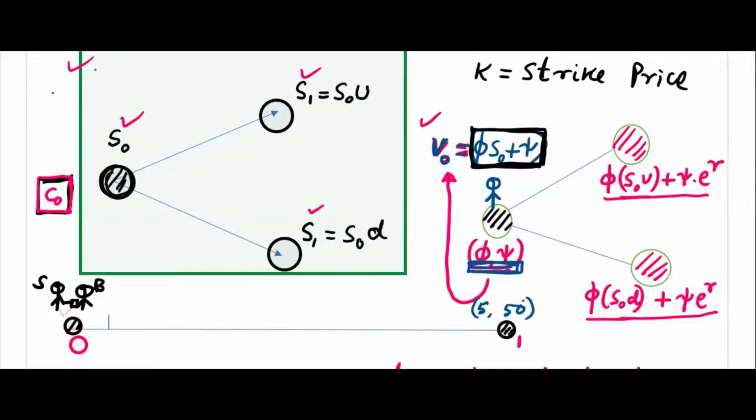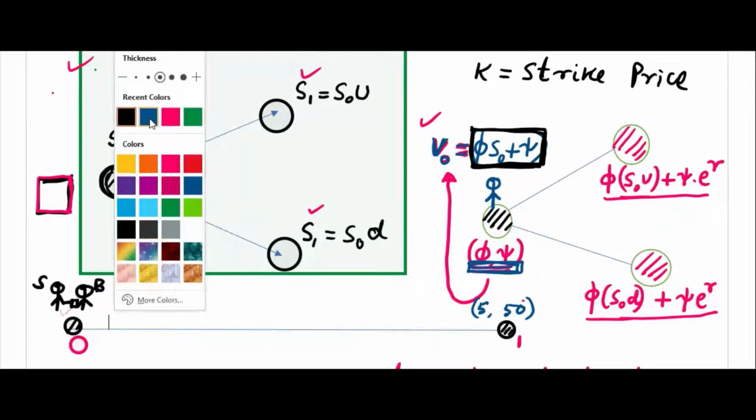Now the buyer has to pay some amount to the seller. If the buyer purchases this options contract, this value is actually V0. Forget about C0 now, it's not required.